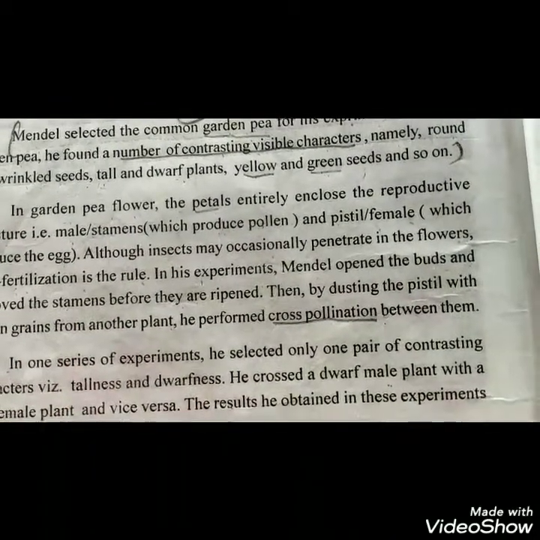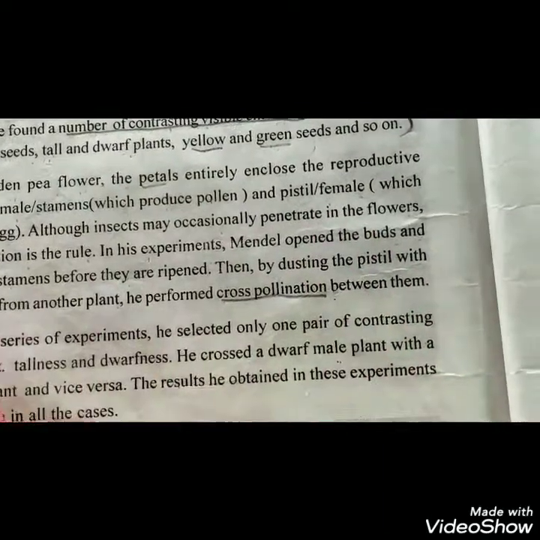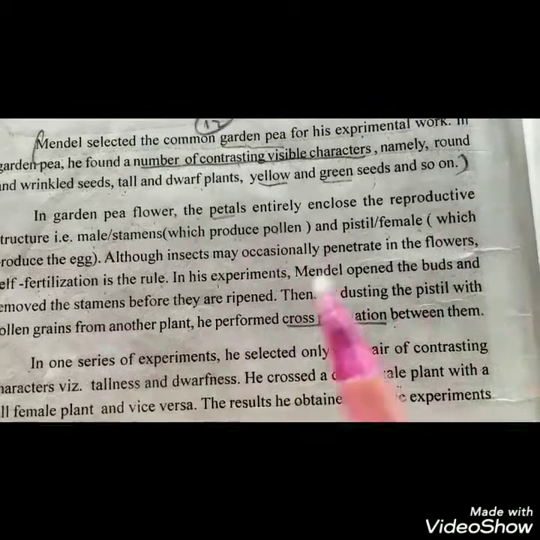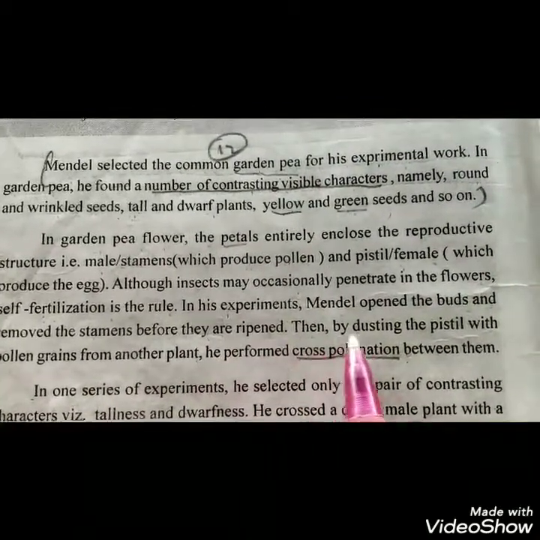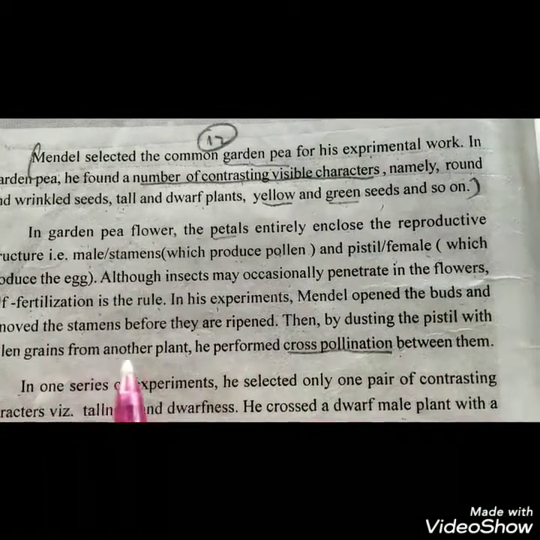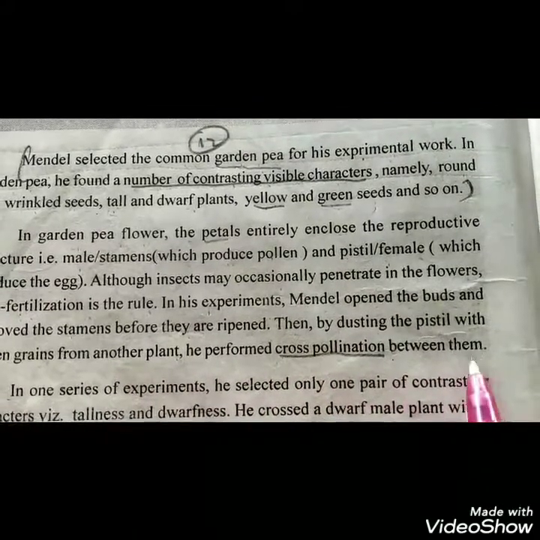So, for the experiment, Mendel took the male reproductive structure, that is the stamen, from the flower before it ripened. Then, by dusting the pistil with the pollen grain from another plant, he performed cross pollination.